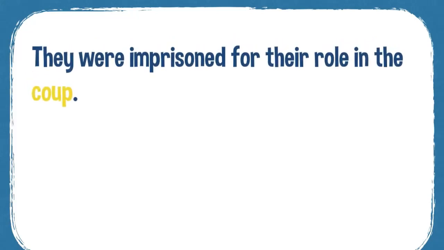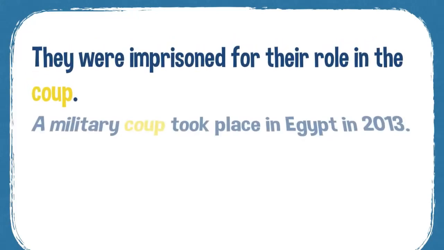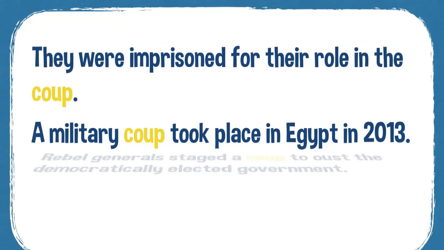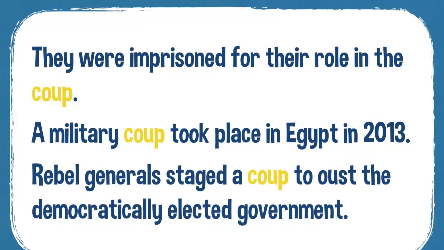So, for example, they were imprisoned for their role in the coup. A military coup took place in Egypt in 2013. The rebel generals staged a coup to oust the democratically elected government.